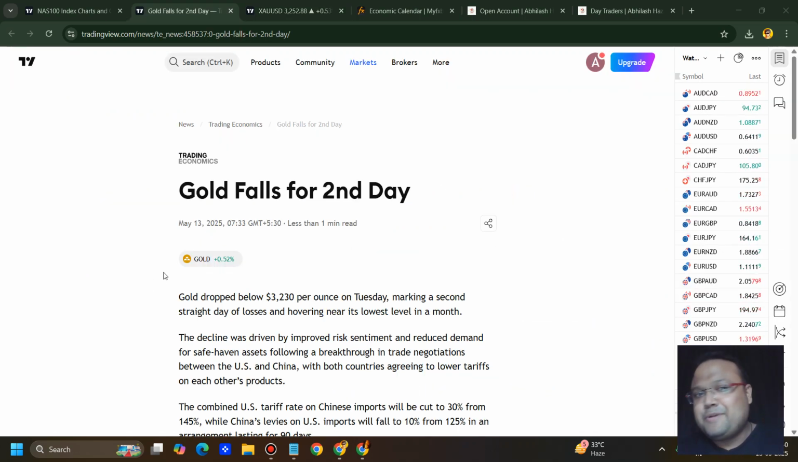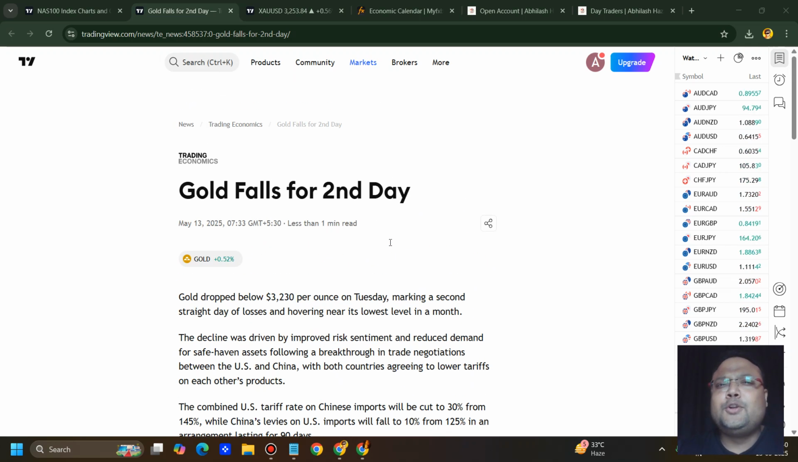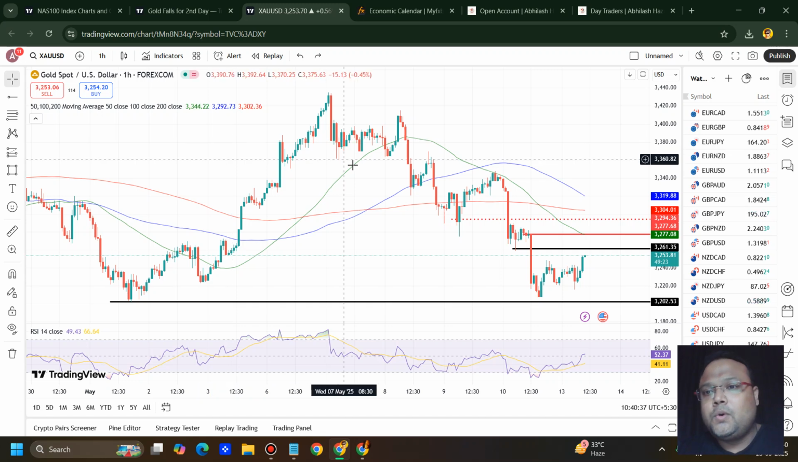So let's look at the market sentiment. Gold falls for a second day. Gold dropped below 3230 per ounce on Tuesday, marking a second straight day of losses, hovering near its lowest level in a month. The decline was driven by improved risk sentiment and reduced demand for safe haven assets following a breakthrough in trade negotiations between the US and China, with both countries agreeing to lower tariffs on each other's products. As we all know, guys, the market was super bullish because of the trade war, and as the tension is easing, we can see gold is going down.